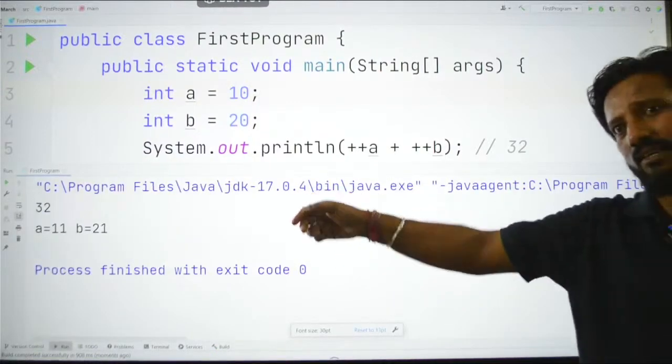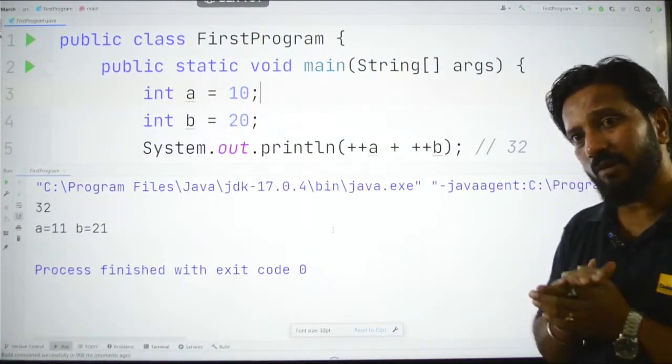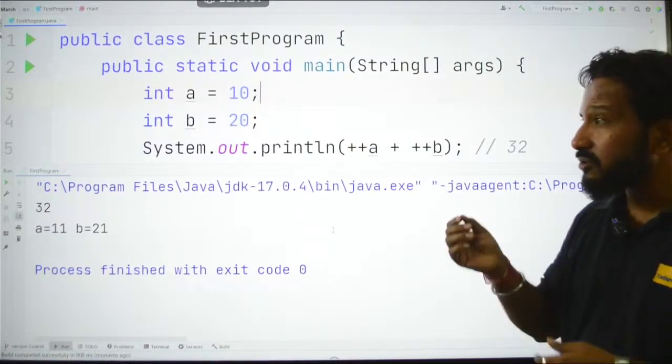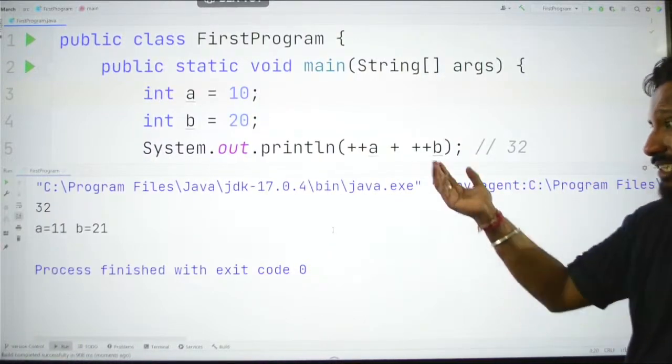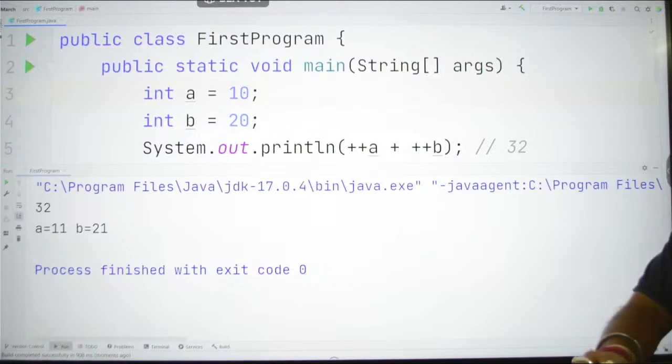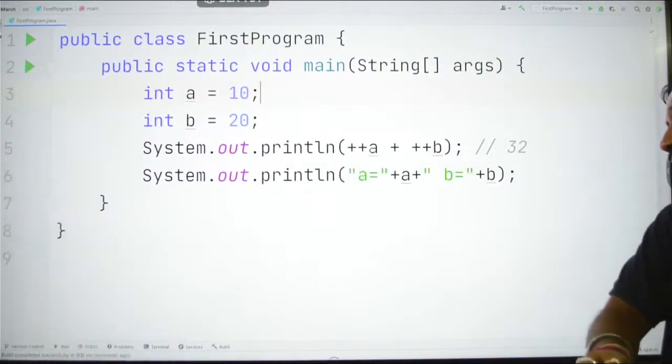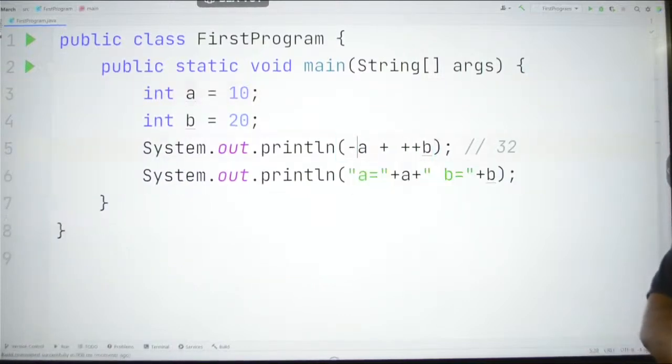Okay, you can see this, right? So I hope this is clear now about pre-increment and post-increment. So these are the unary operators, and similarly there is minus minus. So guys, can you just tell me the answer for this? Let me just see if you have understood this or not.